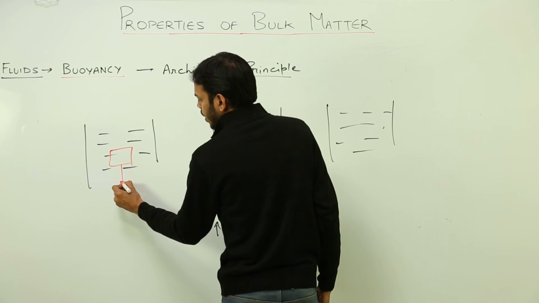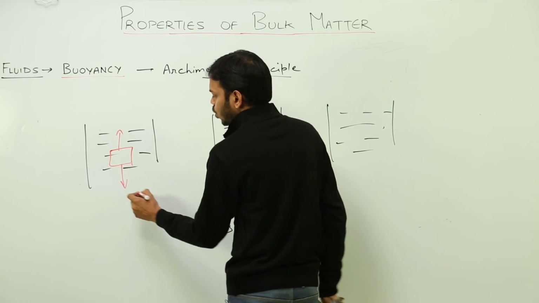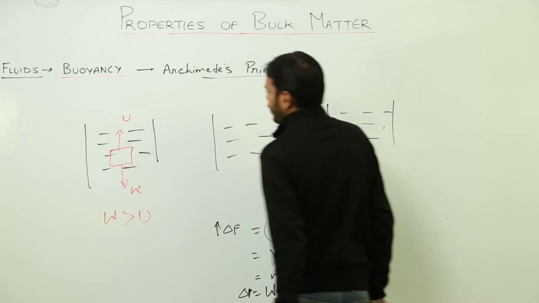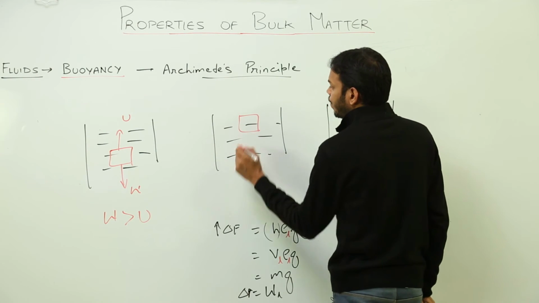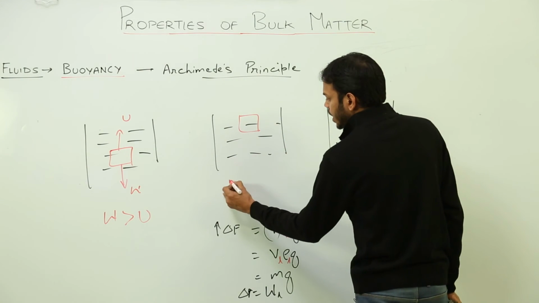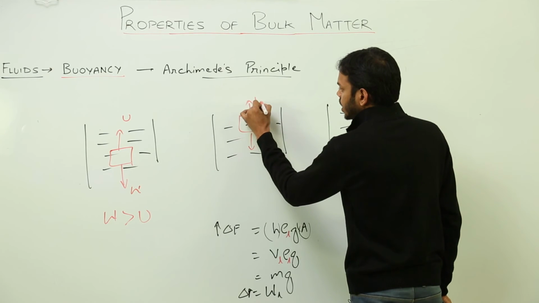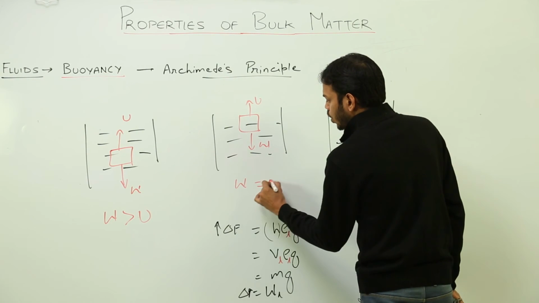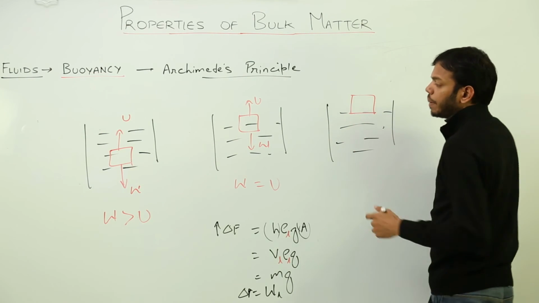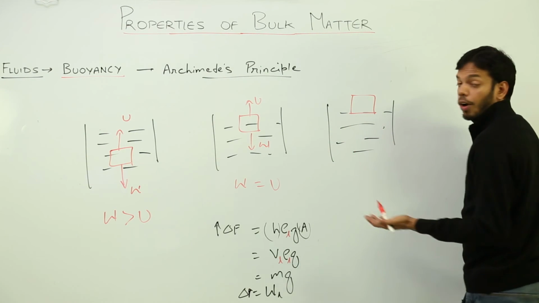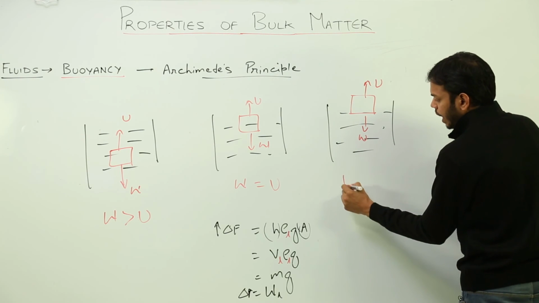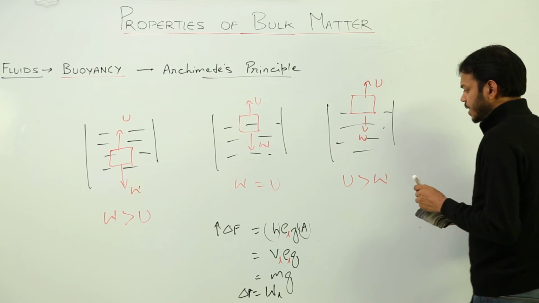That is because weight is greater than upthrust. In the second case, the body can float on the water, partially immersed. That means weight is equal to upthrust. Whereas in the third case, the body can remain completely above the water or above the liquid. In that case, upthrust is greater than weight. That is the only possibility.